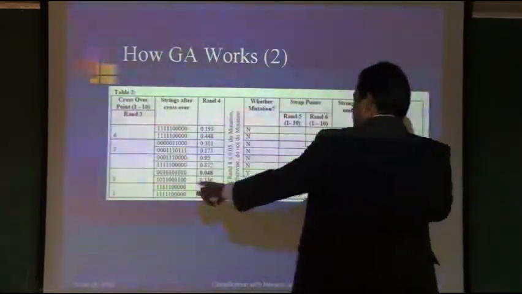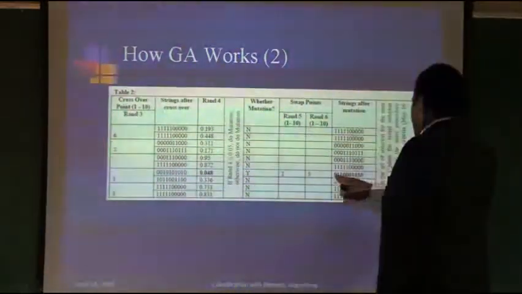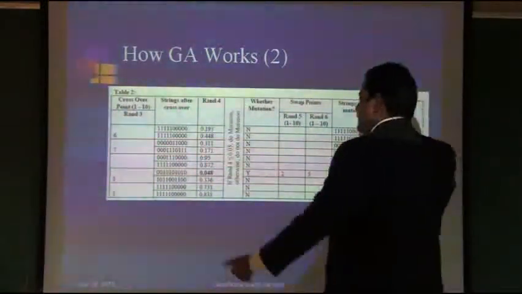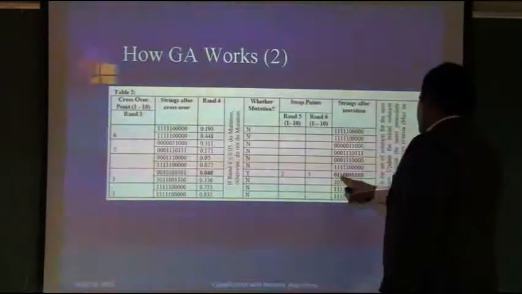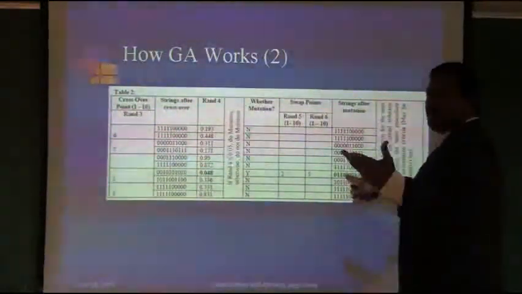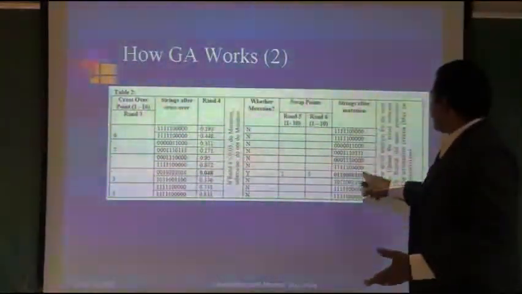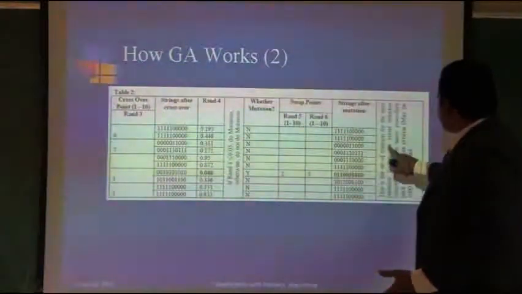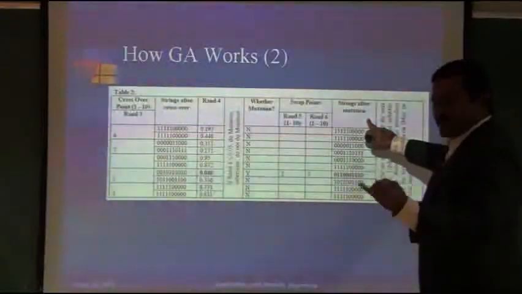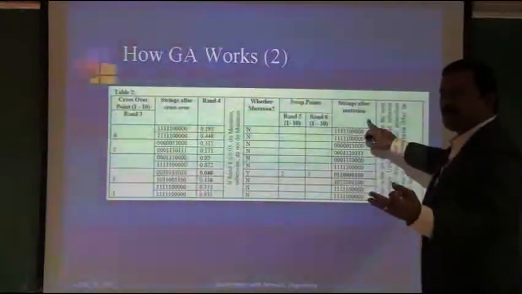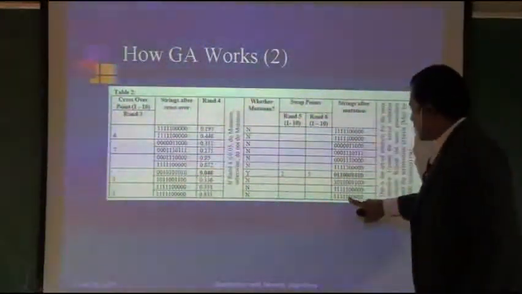Suppose we take this: the second bit is 0, and now the second has become 1. Similarly the fifth, 1, 2, 3, 4, 5, it is 1 here and it becomes 0. Just flipped. So now the mutation is done. These are the strings after mutation, the set of solutions after applying crossover, recombination and mutation. This is the n plus 1th population.